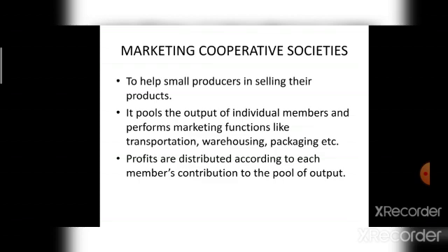How are the profits distributed under marketing cooperative society? Under marketing cooperative societies, profits are distributed according to each member's contribution to the pool of output.